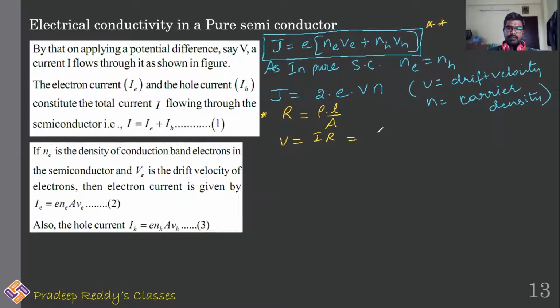This can be written as I into rho L divided by A. This is I by A into rho L.